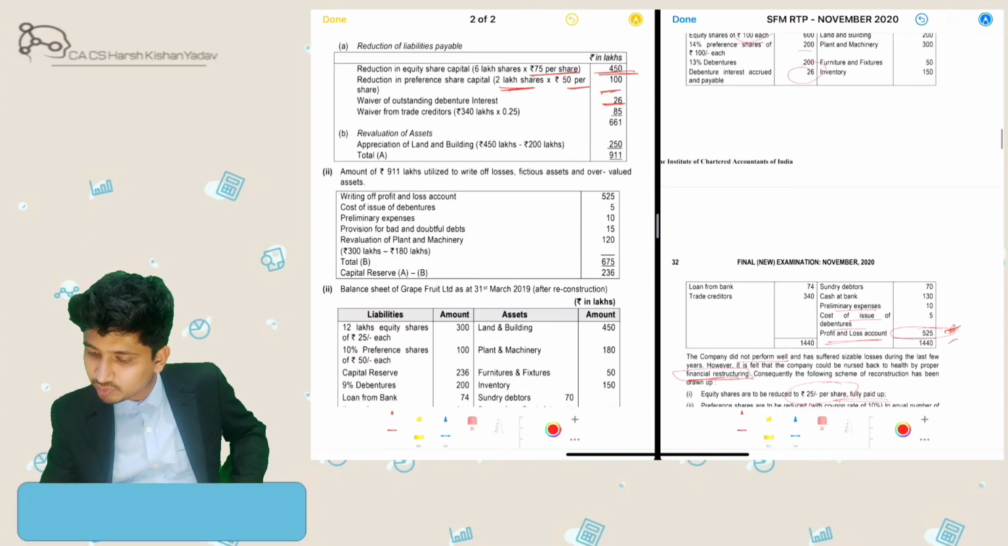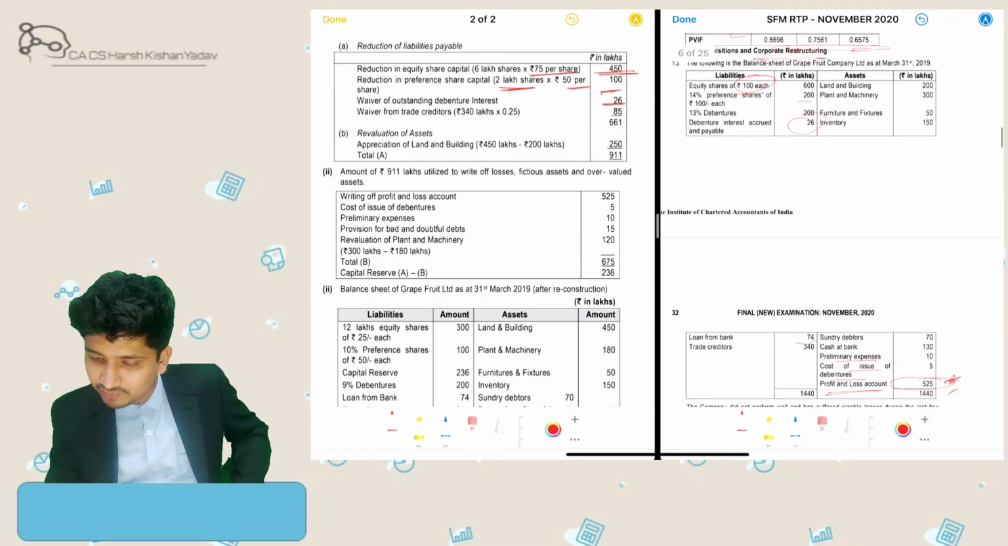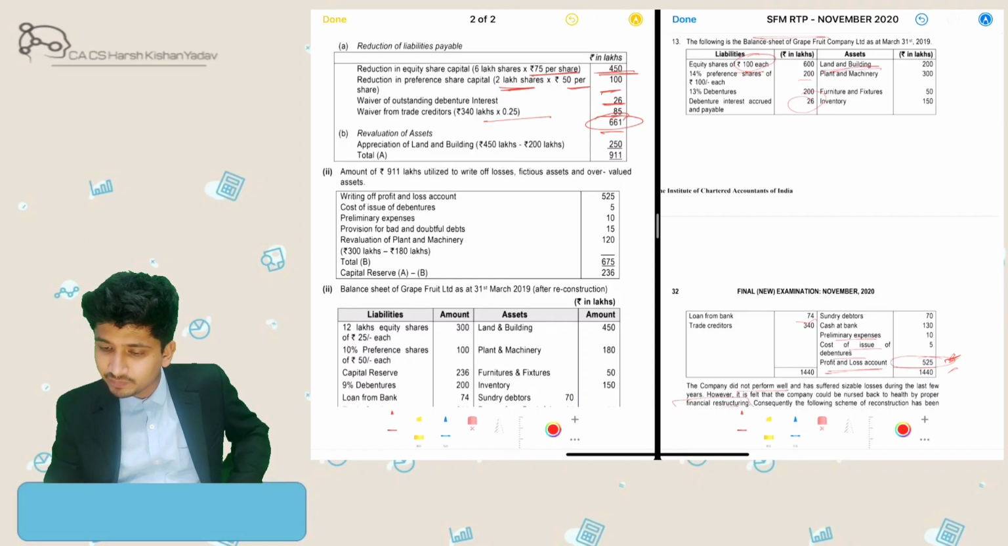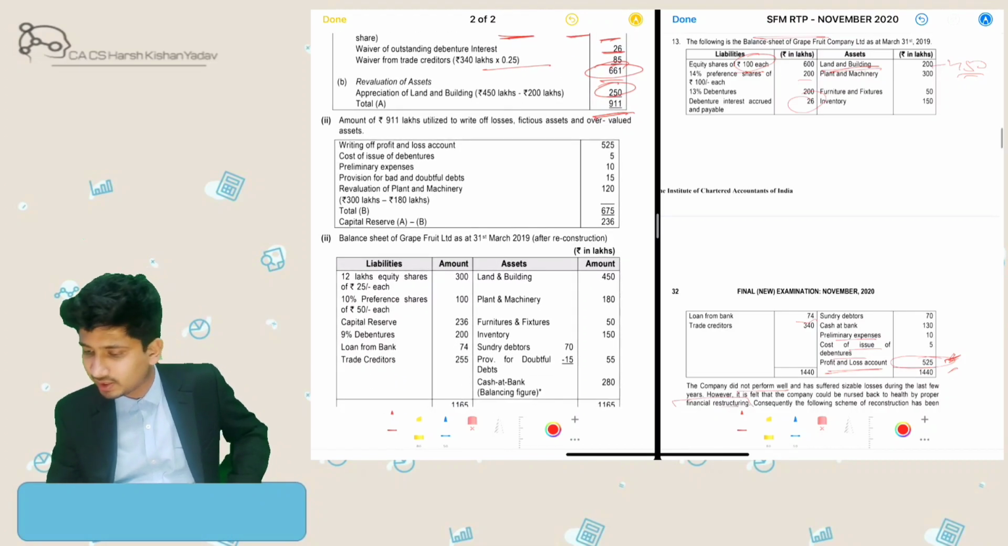Then waiver of creditors up to 25%, so 340 for 25% would be 85 rupees, so 661 is the total gain. Then I was having a gain on revaluation of land and building up to 450 lakhs, so this was 250 lakhs was the gain over here, so total 911 was the gain.